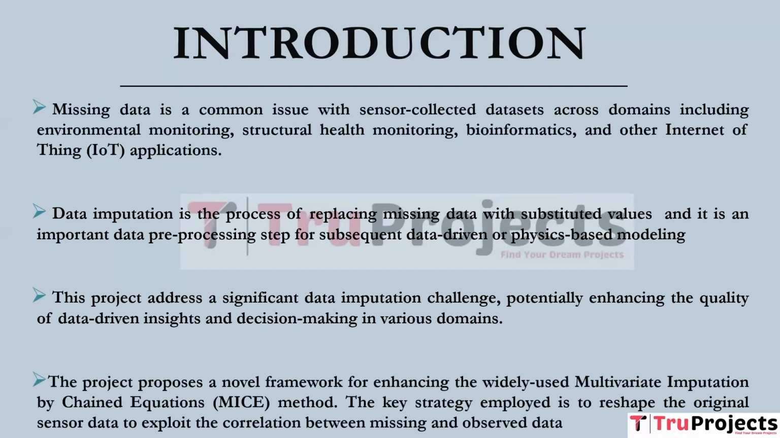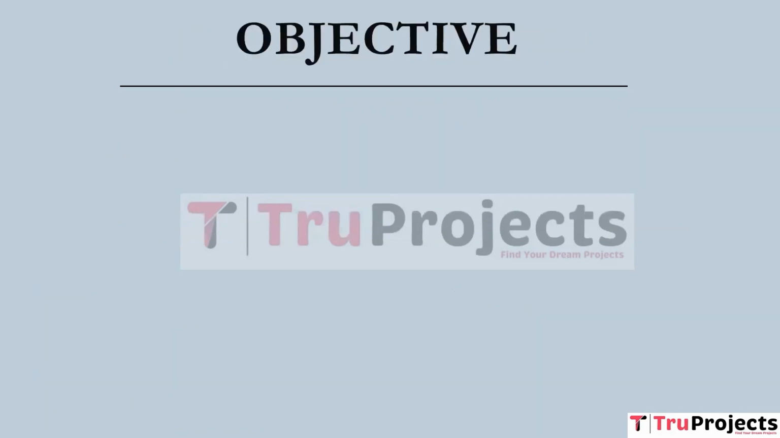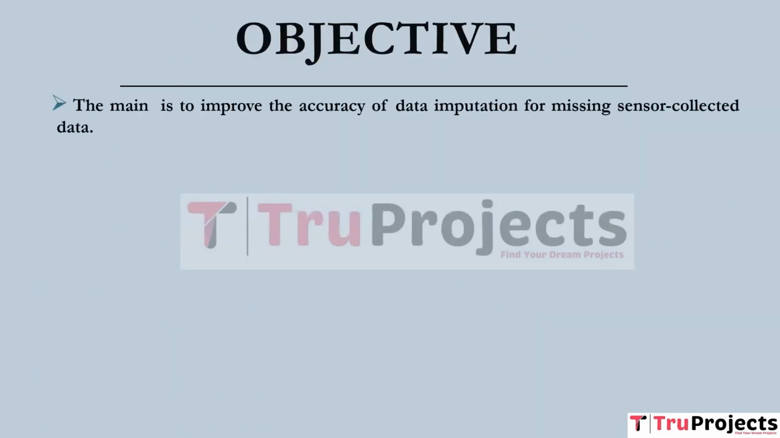The project introduces an innovative method to enhance the multivariate imputation by chained equations, which is the MICE technique. It achieves this by transforming the original sensor data in a way that allows it to better leverage the connections between missing data and observed data, ultimately resulting in more accurate imputations. The main goal of the project is to improve the accuracy of data imputation for missing sensor collected data.